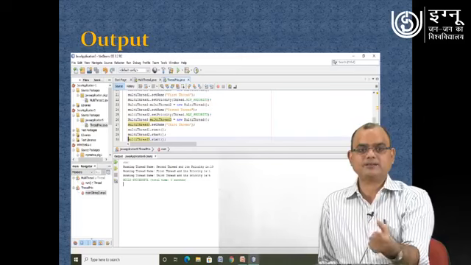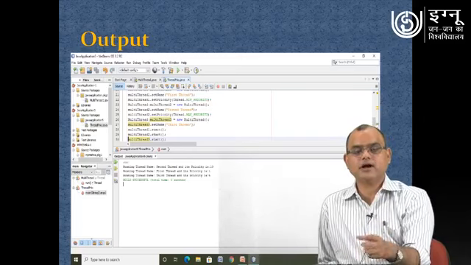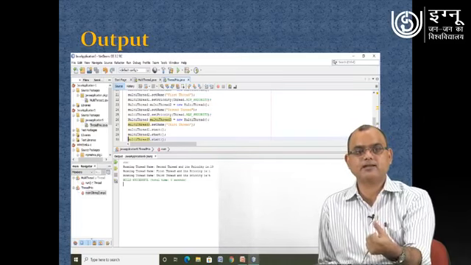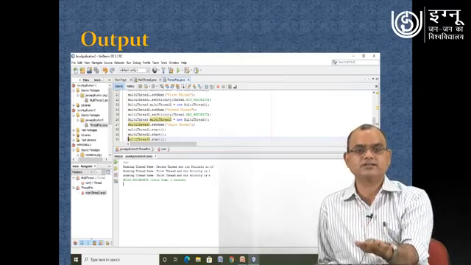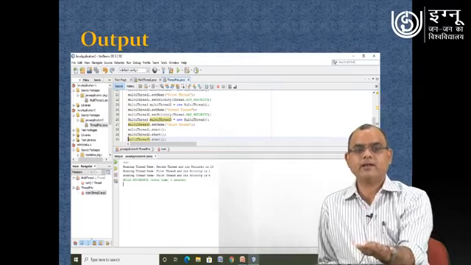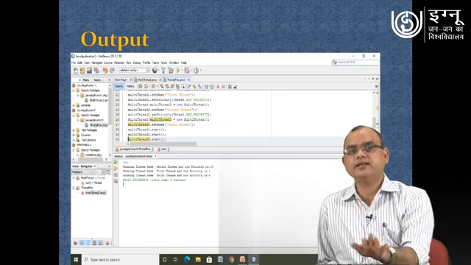Because we have assigned max priority to a thread, obviously the thread which is having max priority will be executing as per that assigned priority. So you can see the thread name and their priority is displayed in the output.